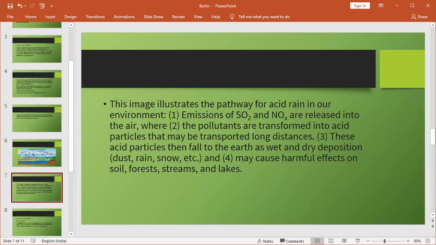Emissions of SO2 and NOx are released into the air, where the pollutants are transformed into acid particles that may be transported long distances. The acid particles then fall on the earth as wet or dry deposition, such as dust, rain, snow, etc., and may cause harmful effects on soil, forests, streams and lakes.